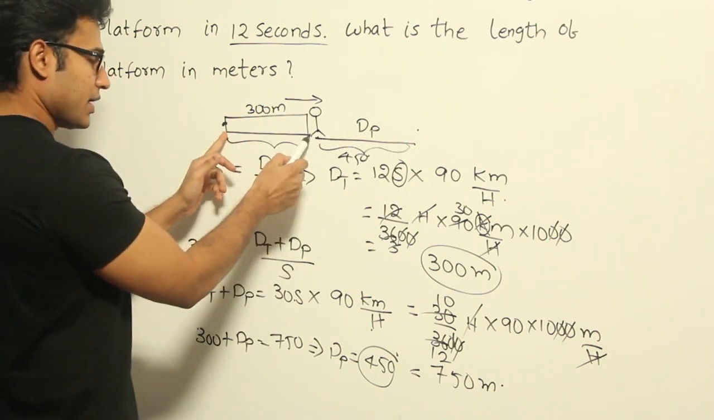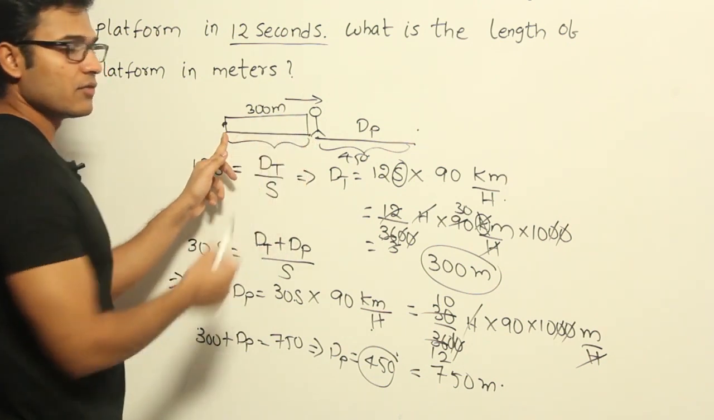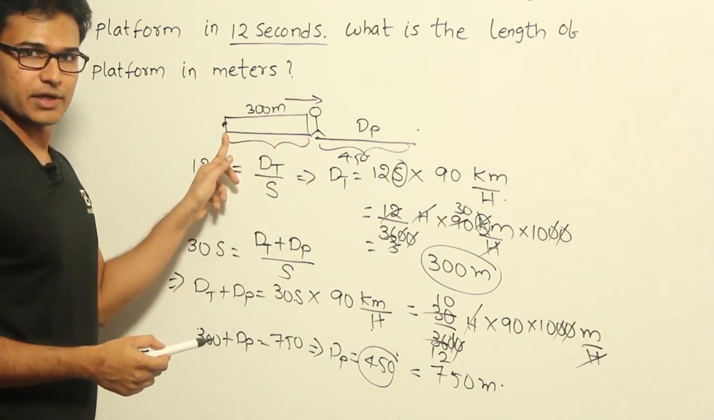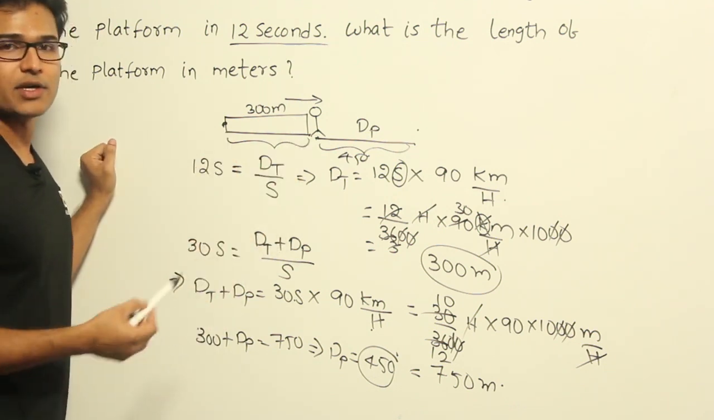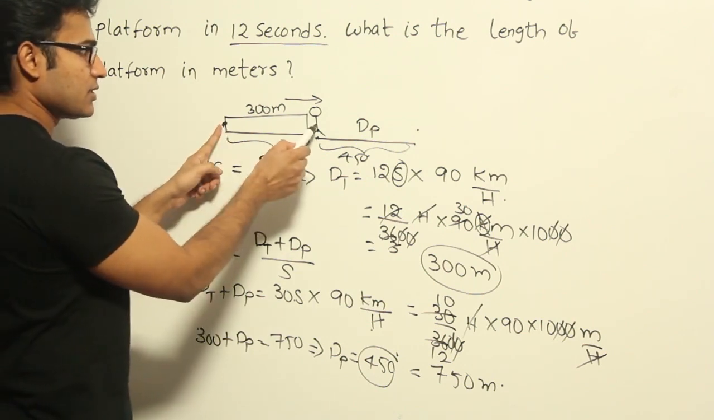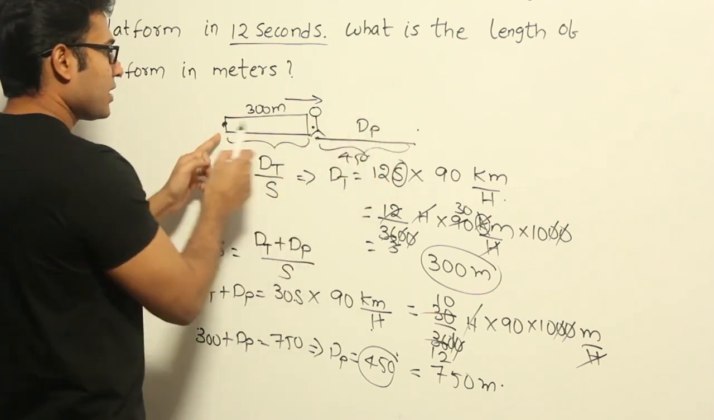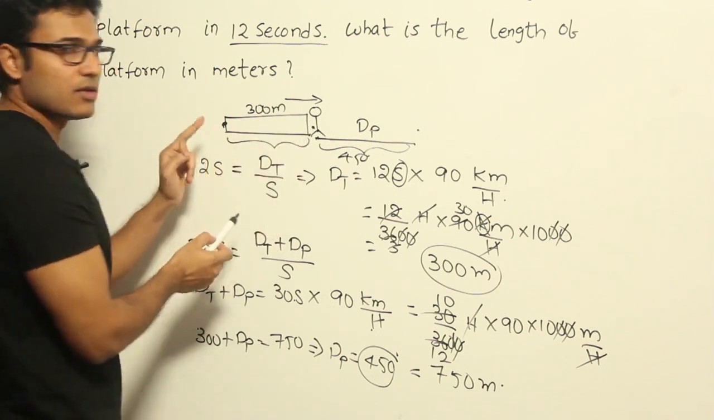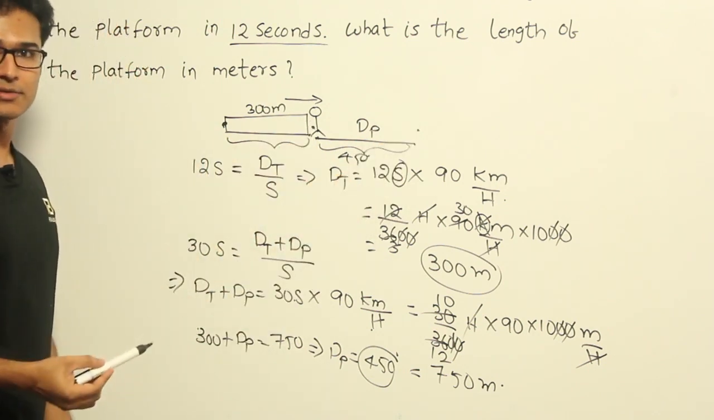Now in 12 seconds, the ending point of the train will be exactly at the beginning of the platform where the man is standing, right? If the train is going to cross this person in 12 seconds, what does it mean? In 12 seconds the ending point of the train would have reached here, right? And if the total time taken by the ending point to reach here is 30, and it reaches here in 12, then the ending point will be reaching from here to here in 30 minus 12, which means 18, right?